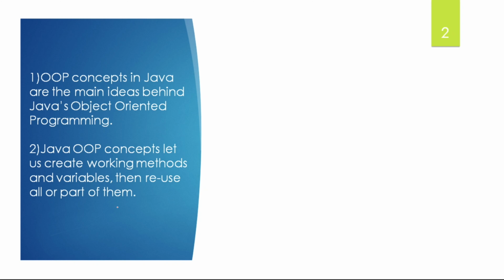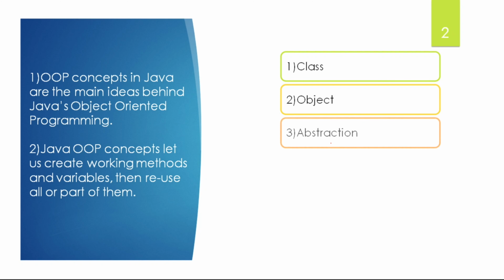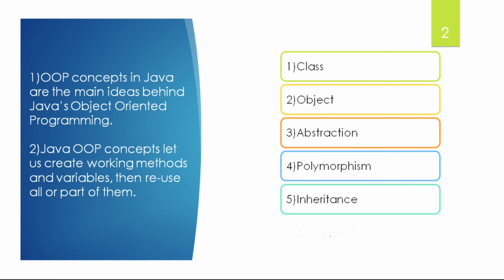There are some key elements which are going to perform in OOPS concepts. Here I am going to explain a few of them. First of all, class, next one object, next one is abstraction, next one is polymorphism, next one is inheritance, and next one is encapsulation. We will discuss each of them in each session. In this session I would like to cover the class and the object, and in the next session we will discuss abstraction, and after that we will cover the remaining ones.